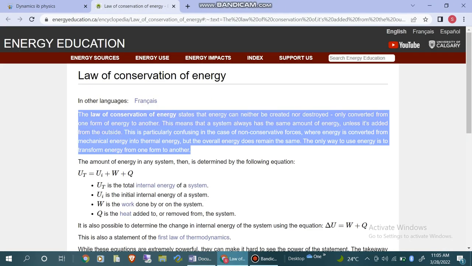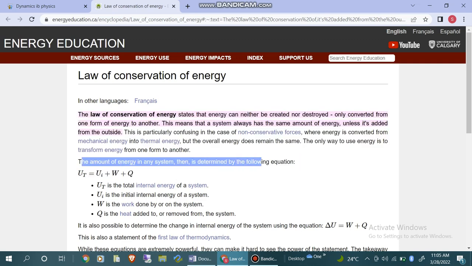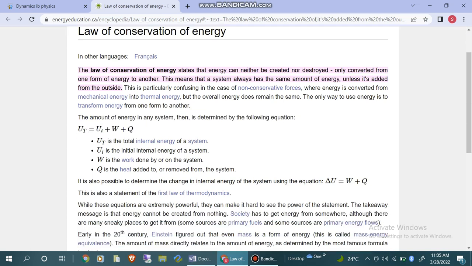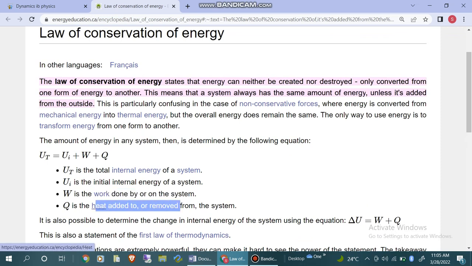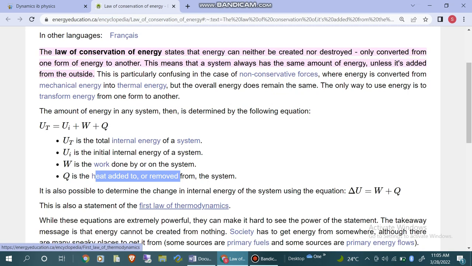Now we see that the amount of energy in a system is determined by the following equation: Ut is equal to Ui plus W plus Q. Ut is the total amount of internal energy of a system. Ui is the initial energy of a system. W is the work done on or by the system. Q is the heat added or removed from the system.